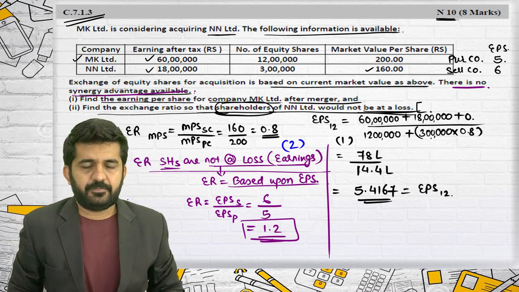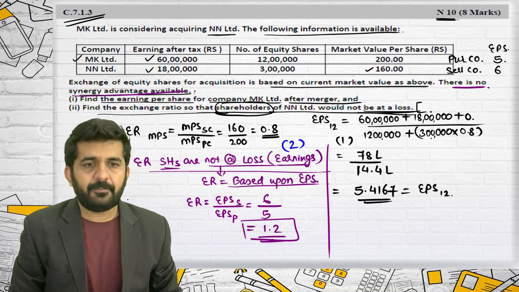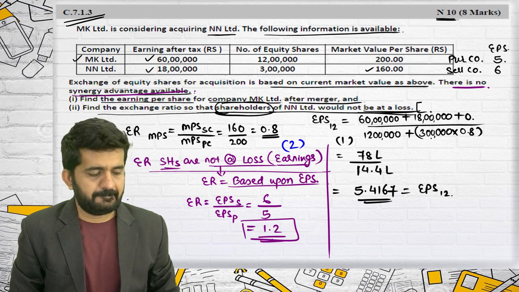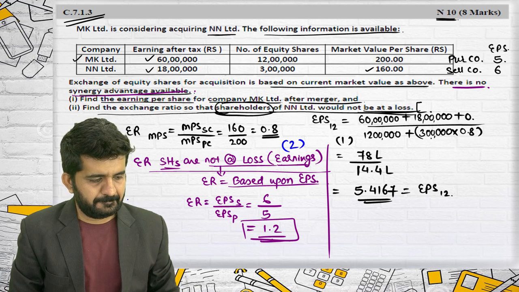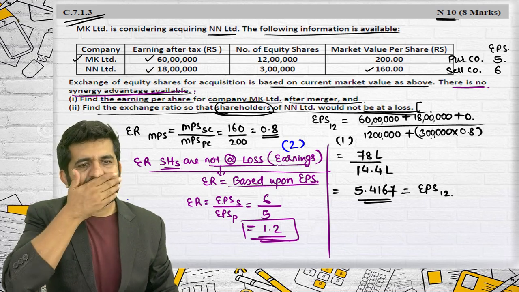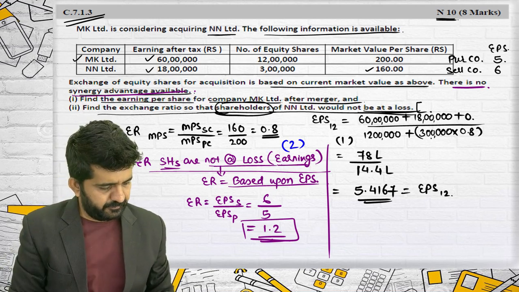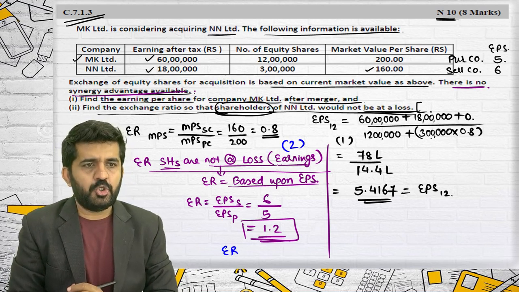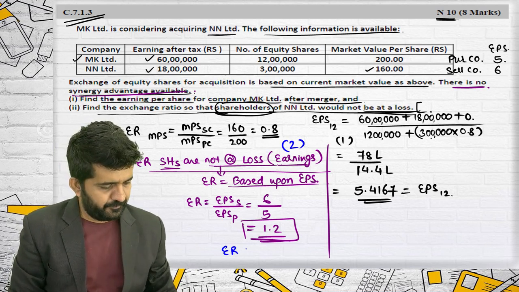Sir, I have a doubt. Yes. Shouldn't we write that it should be more than 1.2, because they are only asking about the selling company? They are not saying that the purchasing company should also not have a loss. Alright. Can you draft the statement, Stuti, for me? Sir, I think the answer should be: exchange ratio should be more than 1.2.